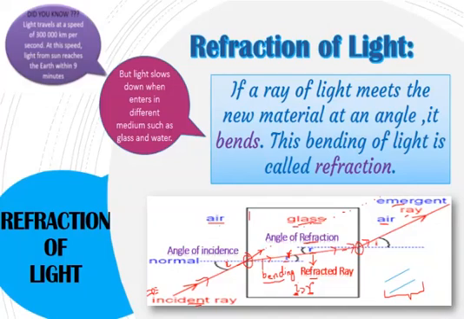So this phenomenon is called bending of light, and this bending of light results in the phenomenon of light that is called refraction.